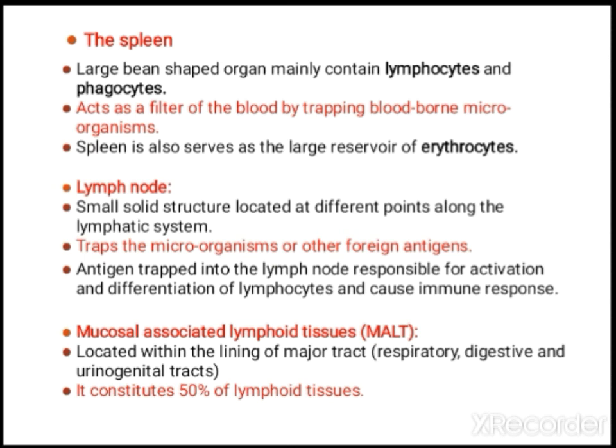Then MALT, mucosal associated lymphoid tissue. It is located within the lining of major tracts, that is the respiratory tract, digestive tract and urinogenital tract. These lymphoid tissues are present there. It contributes about 50% of the lymphoid tissues.